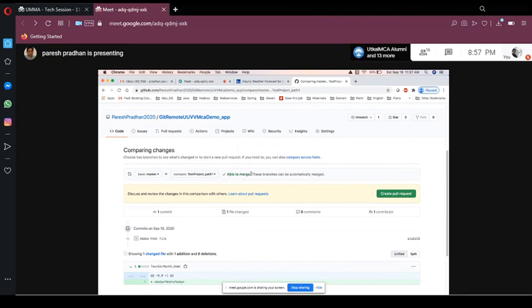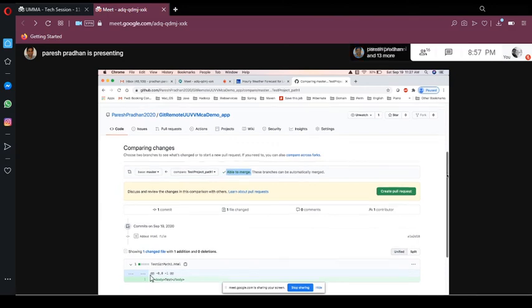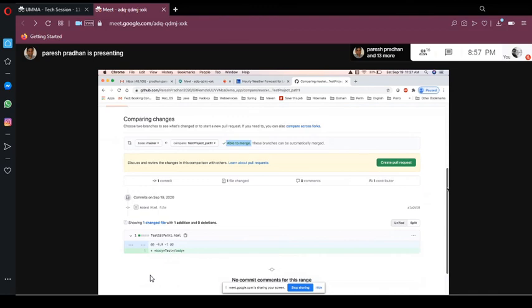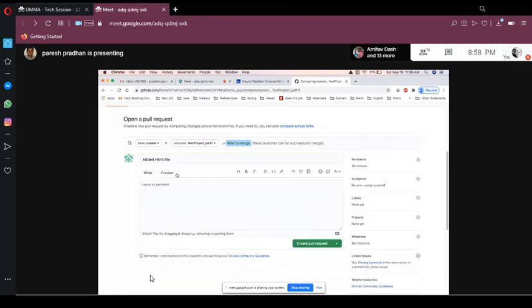When you see this able to merge, it means there are no conflicts. But in the real world, you will see a lot of conflicts, with two teams working and all those things. If you see conflicts, you have to merge it. There are certain tools you can use, and you can merge it, or you can do it with Beyond Compare and some other tools. So let's create a pull request and add the HTML file.